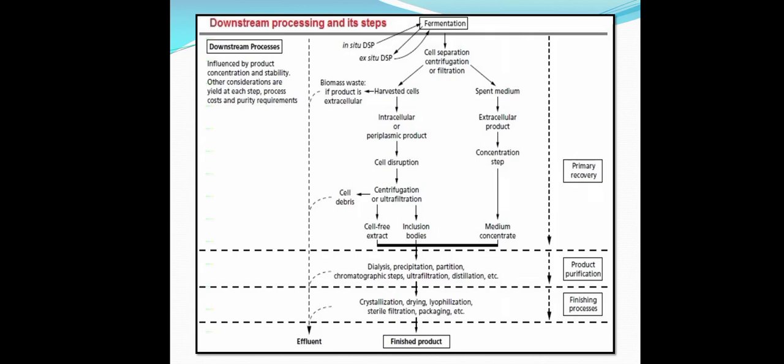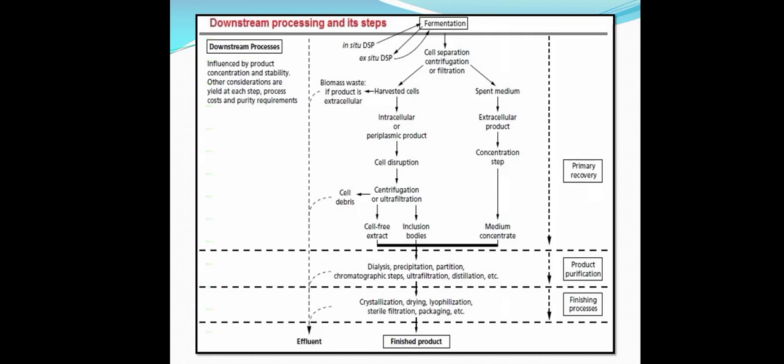Then within the intracellular product, the periplasmic products are obtained. Then there is the cell disruption. Through the cell disruption there is the release of the intracellular product, and different types of procedures such as centrifugation and ultrafiltration are included within that. The extracellular products are concentrated to get the maximum amount.